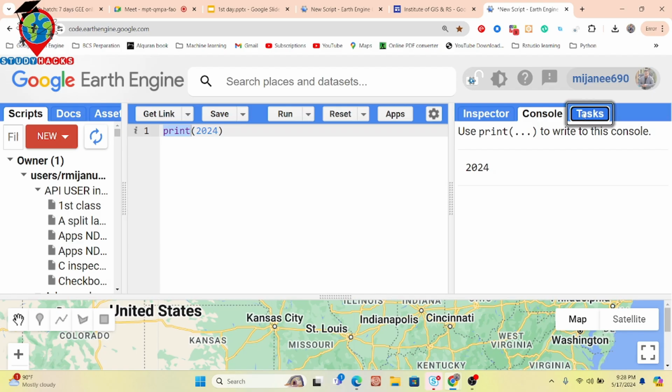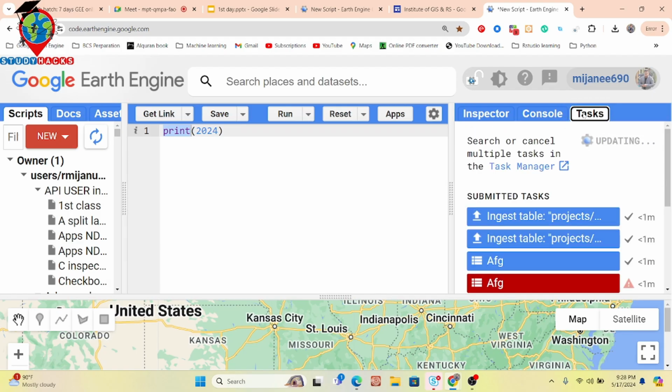And the task tab mainly manages your long running tasks. Suppose you want to upload or import or export any file. It can be raster, or vector, or a CSV file, anything. When you want to import or export, then this task tab will be running. And this task tab shows you the progress of importing and exporting the file. So we can easily get the time also.